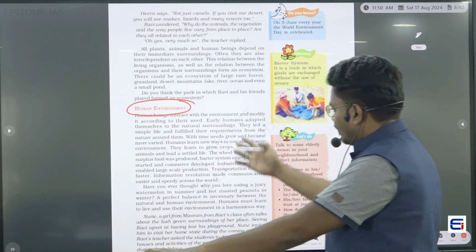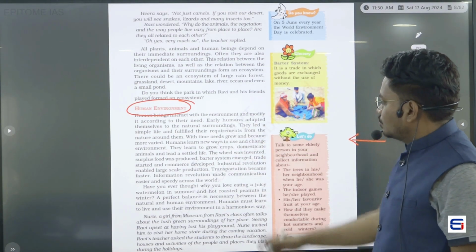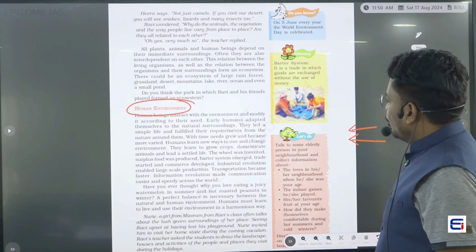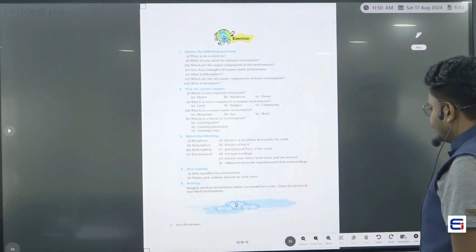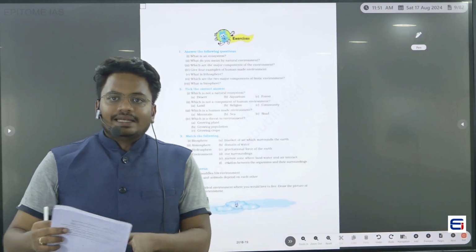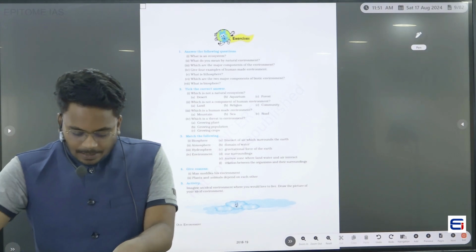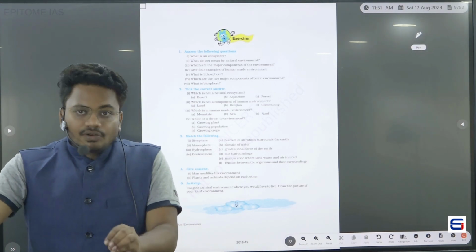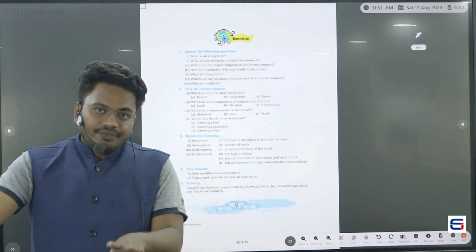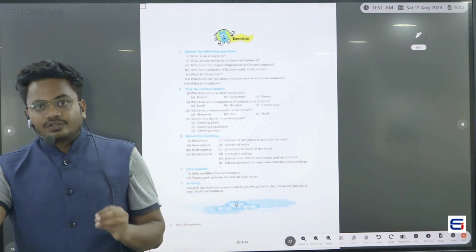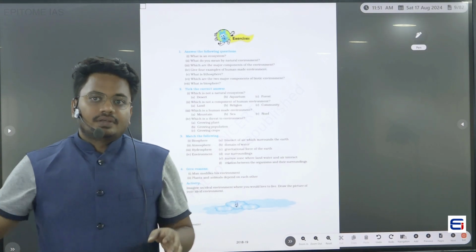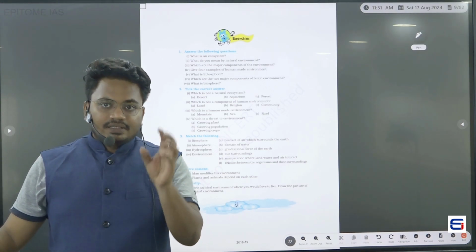So that is what is given in this particular paragraph, and the story is trying to explain how this human environment has been created. That is what is mentioned in this chapter. In crisp, in this chapter we understood the definition of environment, the components of environment, the basic definition of ecosystem, and what is meant by human environment. So this is the summary of this class 7 NCERT chapter 1.